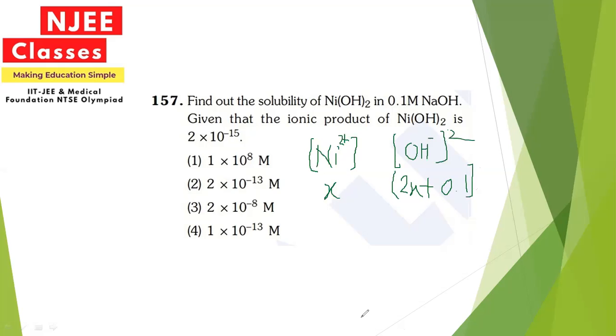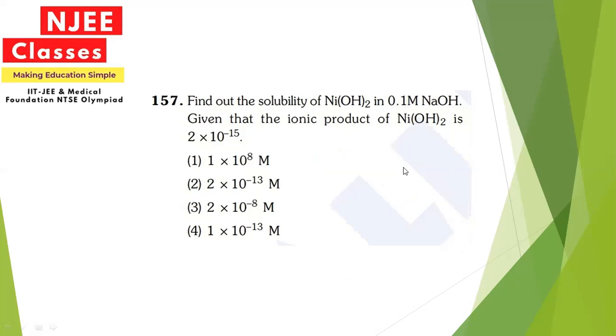And since we know the solubility is equivalent to all this, by putting all these values equal to 2 into 10 raised to the power minus 15, and calculating this equation, the answer that you will get for this question will be 2 into 10 raised to the power minus 13. The formula we use here is the ionic product, the product of the concentrations of the different ions. So this will be the answer for this question.